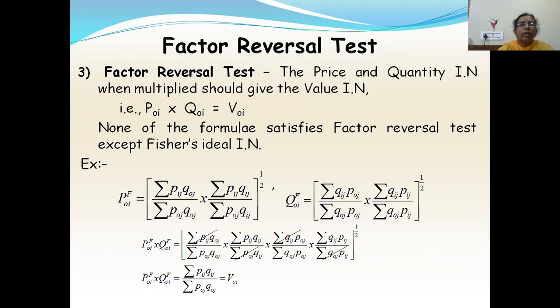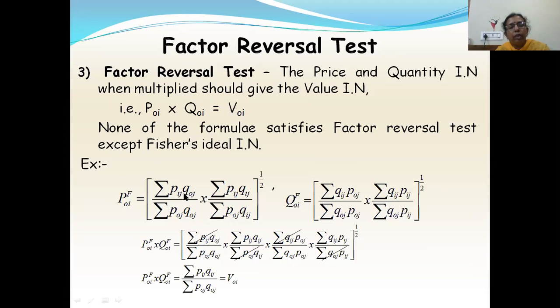Next, the third test is the factor reversal test. What is the factor reversal test? When you multiply the price index number and the quantity index number, you should get the value index number. Then that is called the factor reversal test. So the price and quantity index numbers when multiplied should give the value index number. That is P0i into Q0i should be equal to V0i. And this test is not satisfied by any of the index numbers except Fisher's index number. None of the index numbers satisfies this formula. Only Fisher's index number satisfies it. How it satisfies, we'll see.